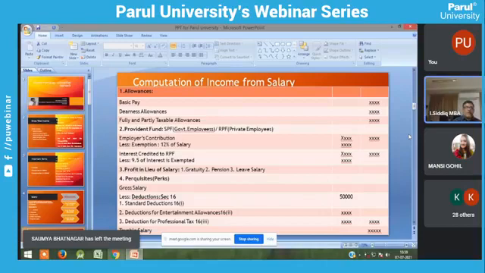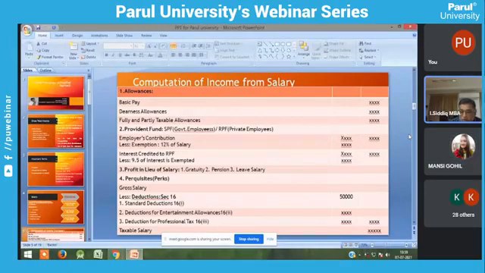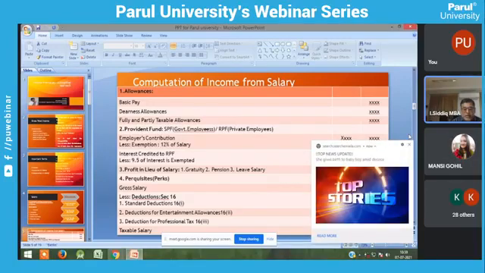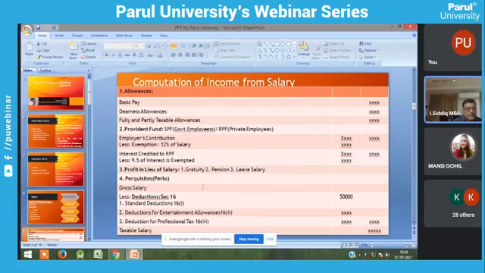The second component for deduction is deduction for entertainment allowance. This deduction for entertainment allowance is applicable only for government employees, not for private employees. If private employees receive any entertainment allowance given by the company or institution, that is fully taxable. It should be included in gross salary, not in deductions. So this deduction under section 16(ii) is applicable only for government employees.